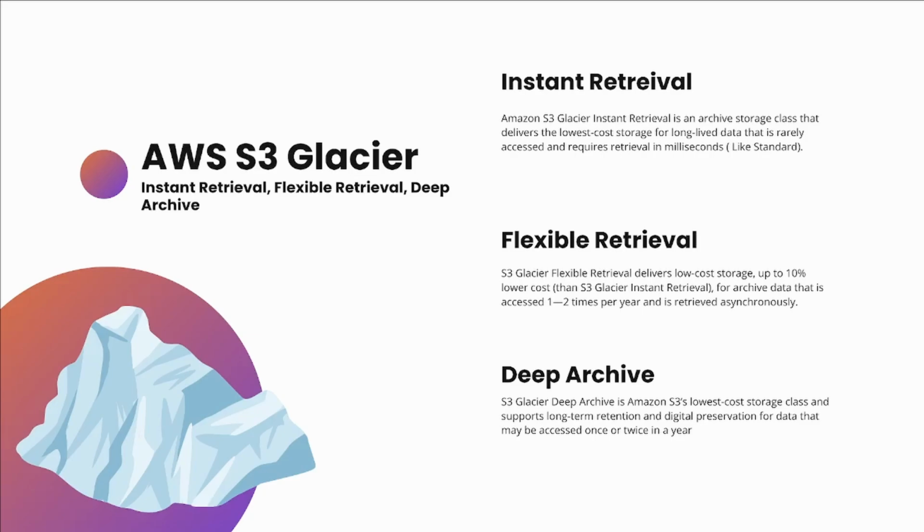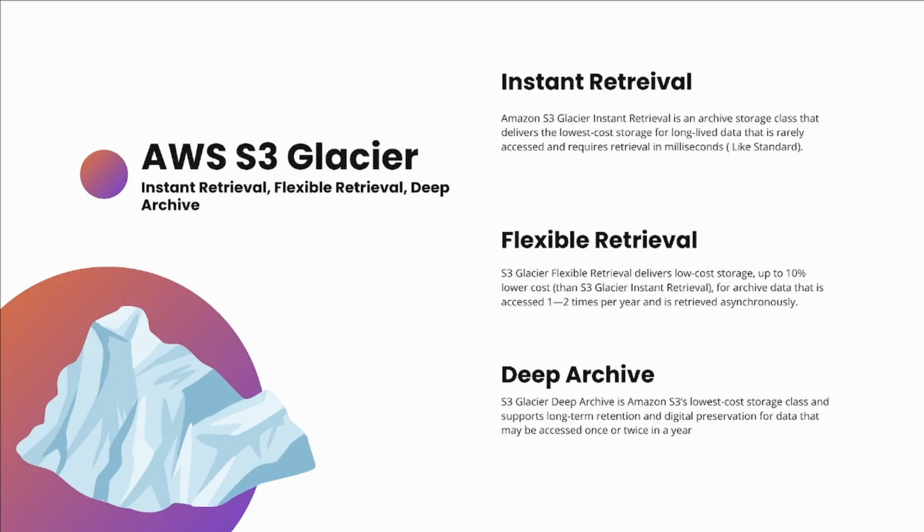This is useful for data that needs to be accessed once per quarter. So it's not data that you're going to try to get every single day, but it's data that you might want to get maybe 2, 3, or 4 times per year. But when you do need it, it's instantly retrieved and it delivers the fastest access to the archive data compared to the other ones. Like I said, it comes within milliseconds. So this is perfect for things like medical images, news media assets, or even specific content for a user.